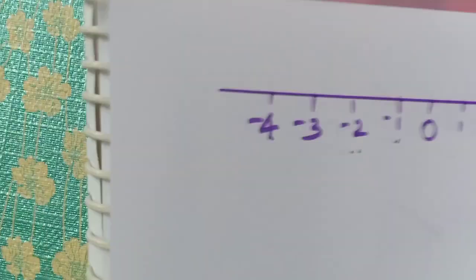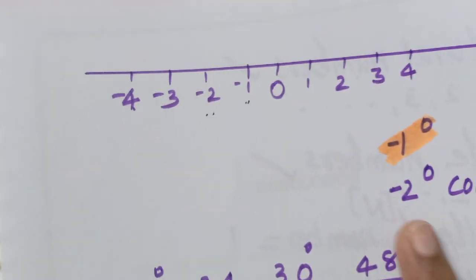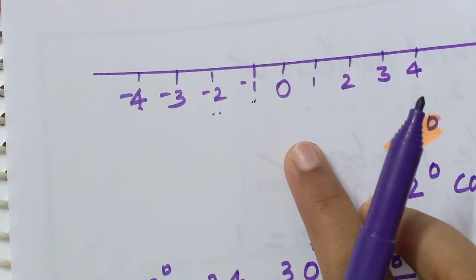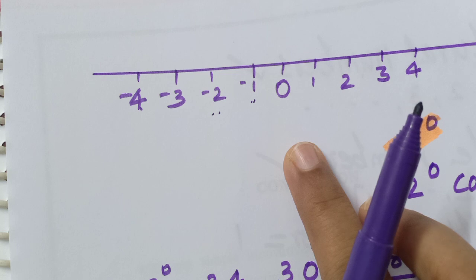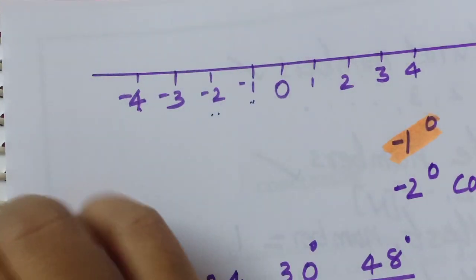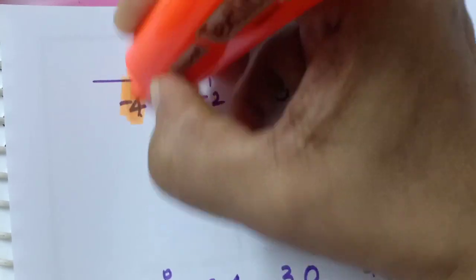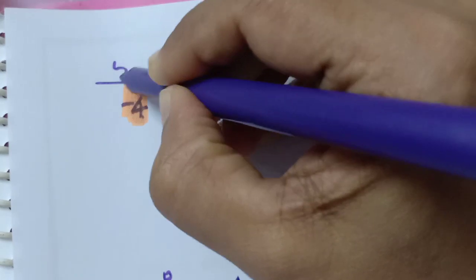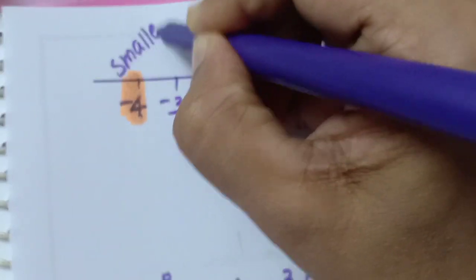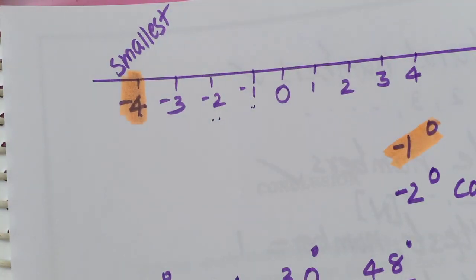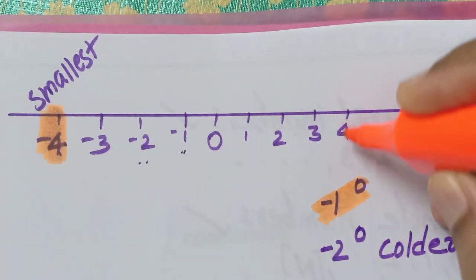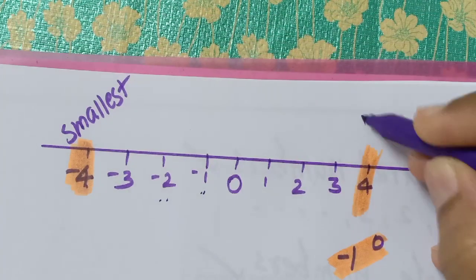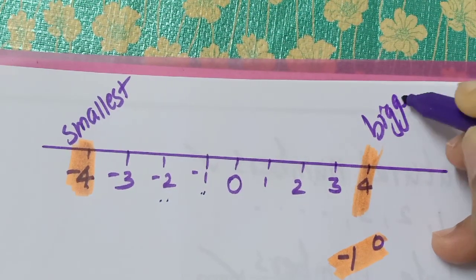Okay, tell me then, in this number line, which is the smallest number? Yeah, very good. This is the smallest number. Okay, then on this number line, which is the biggest number? Yeah, this is the biggest number in this number line.